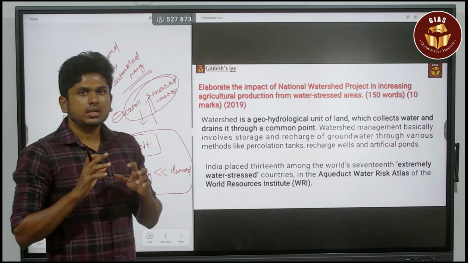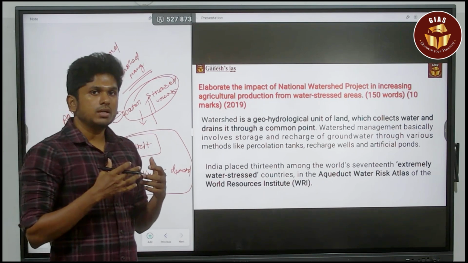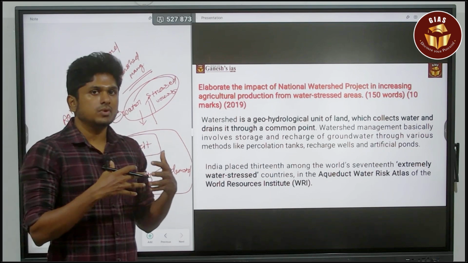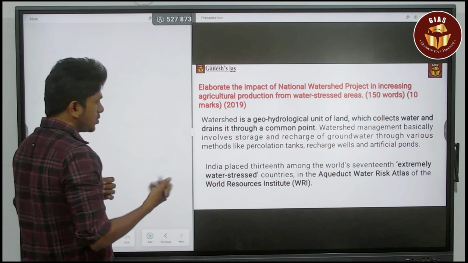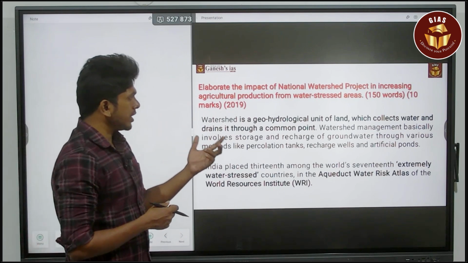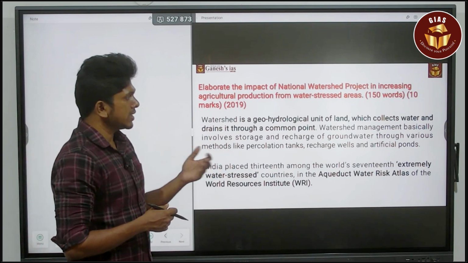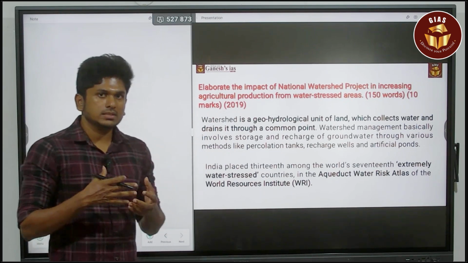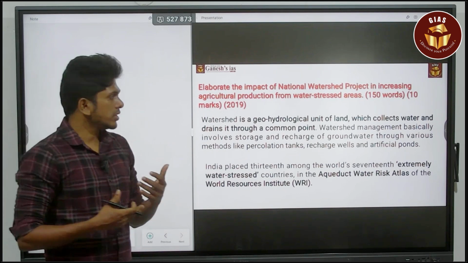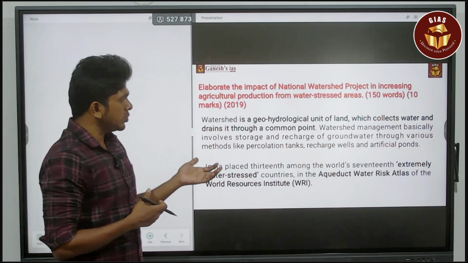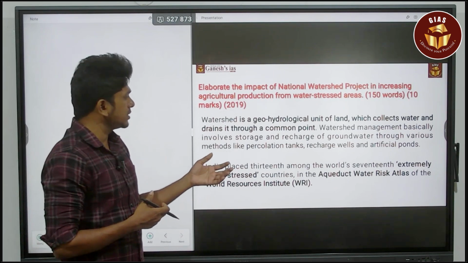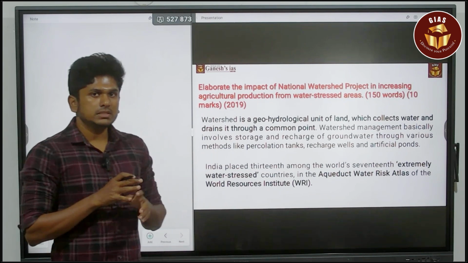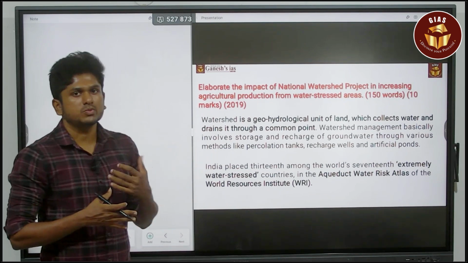First of all, in the intro, you can speak about what this national watershed management program is. You have to give the intro about that. A watershed is a geo-hydrological unit of land which collects the water and drains it through a common point. By the way, they are going to increase the groundwater level. Watershed management basically involves storage and recharge of groundwater through various methods like percolation tanks, recharge wells and artificial ponds. This is the major idea about watershed management.